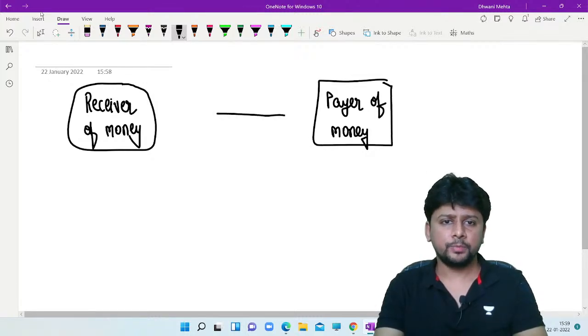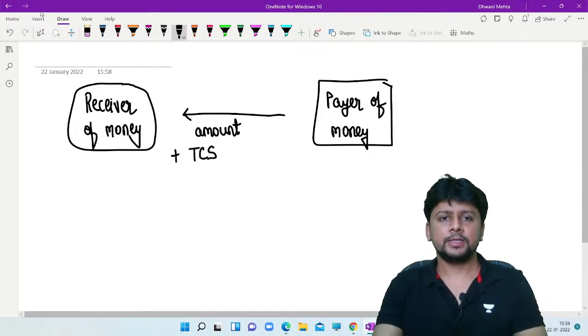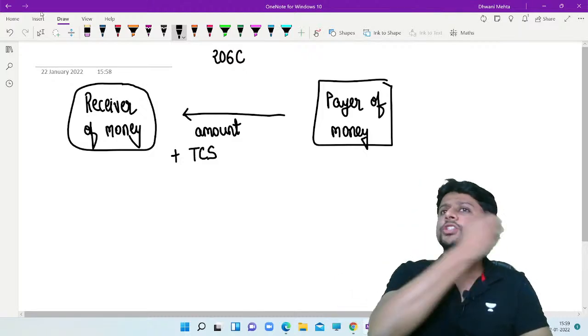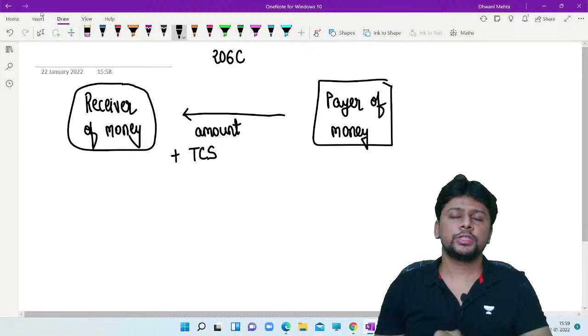So the payer of money will pay the amount that he is anyway supposed to pay plus tax collected at source. Section 206C: certain goods are sold, a motor car is sold, overseas remittances are made, certain goods are sold which are not covered by all the other preceding provisions of TCS.